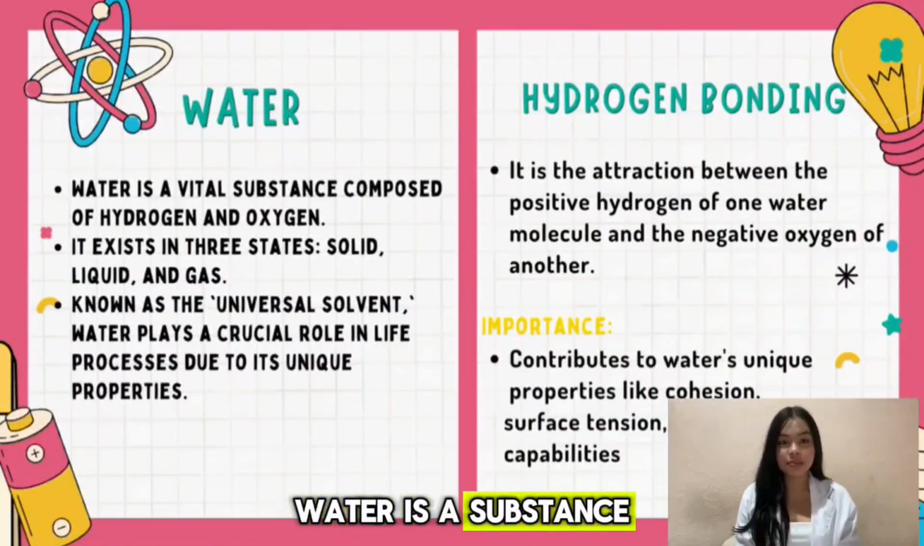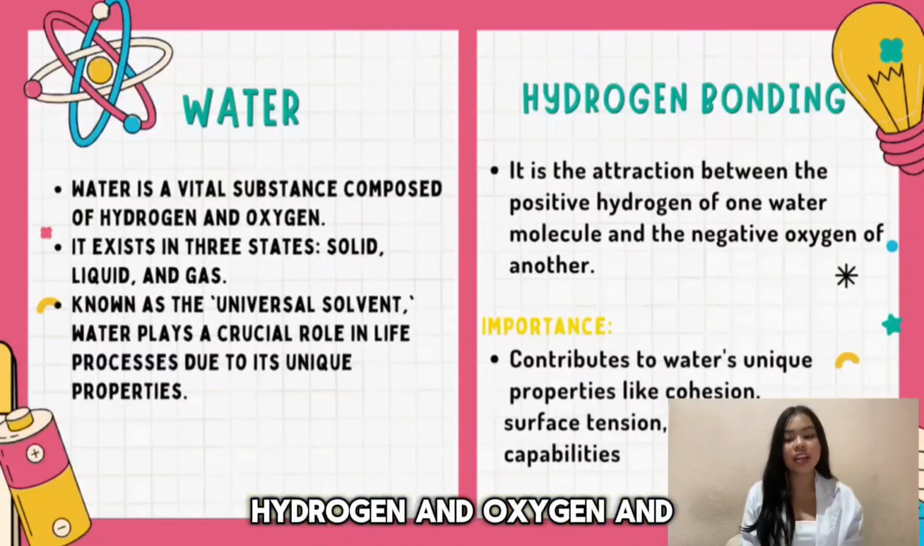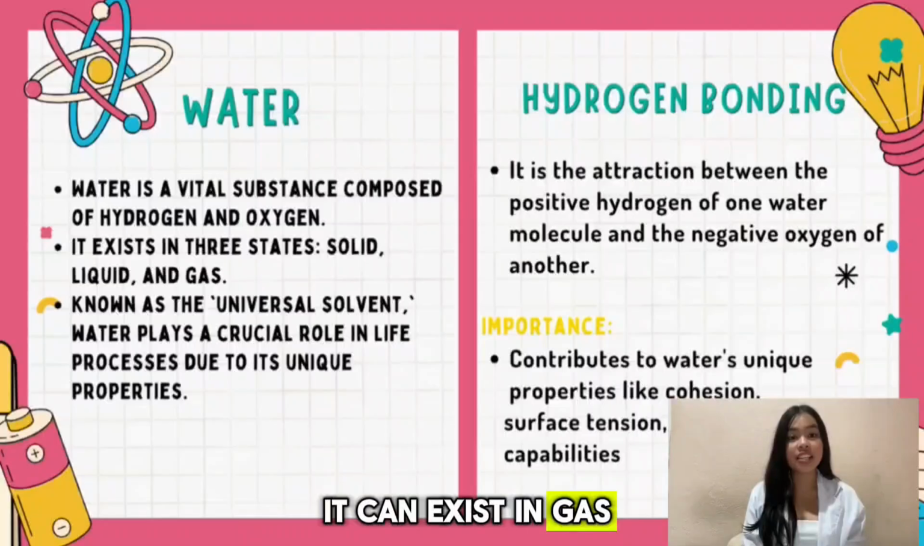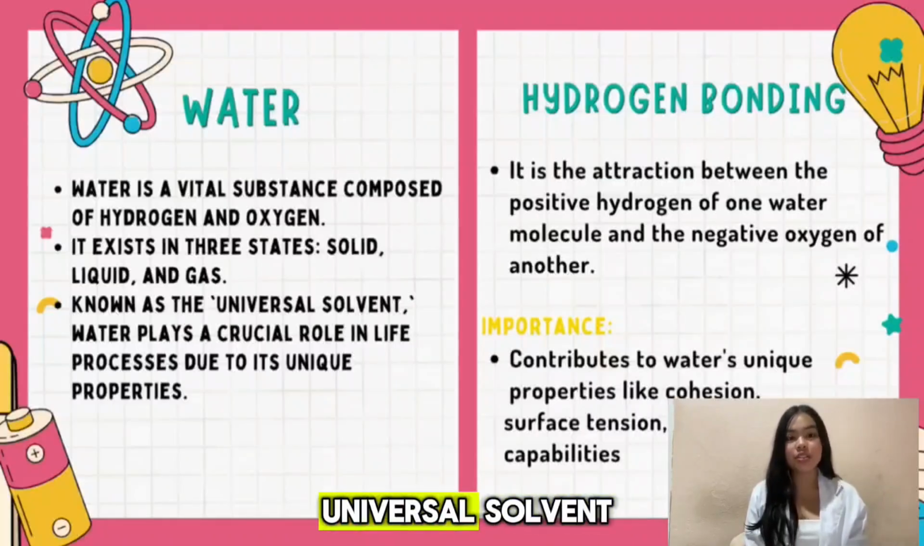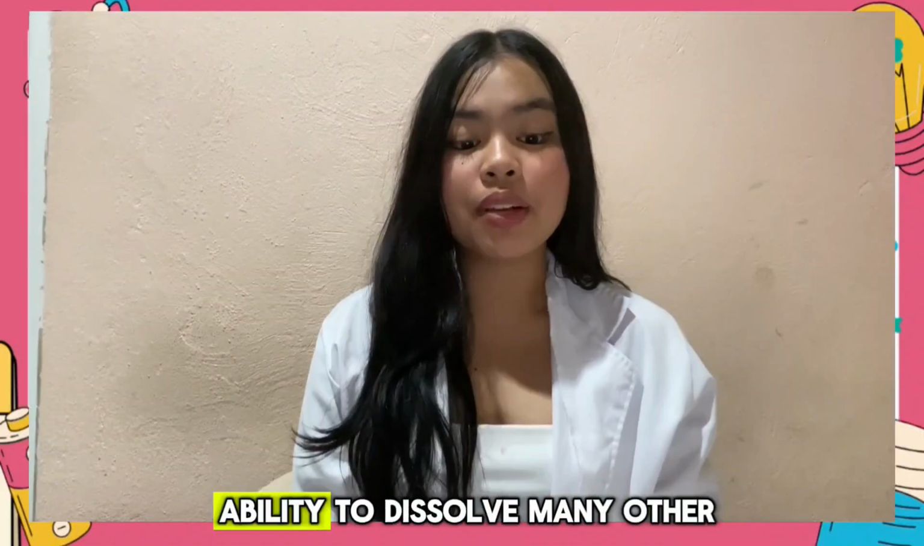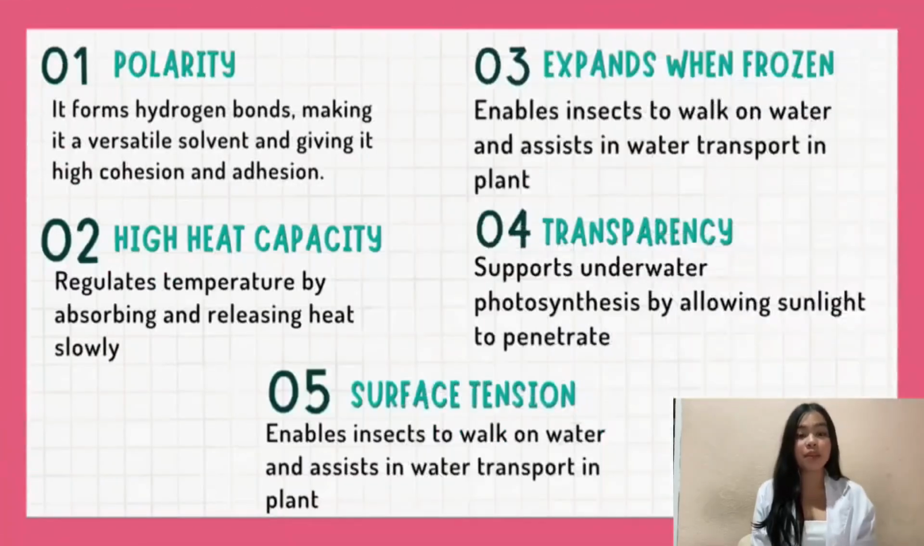Water is a substance composed of the chemical elements hydrogen and oxygen, and it can exist in gas, liquid, and solid state. It is a tasteless and odorless liquid and is called the universal solvent because it has the ability to dissolve more substances than any other liquid. It has unique properties that make water special: polarity, high heat capacity, solvent ability, expanding when frozen, transparency,